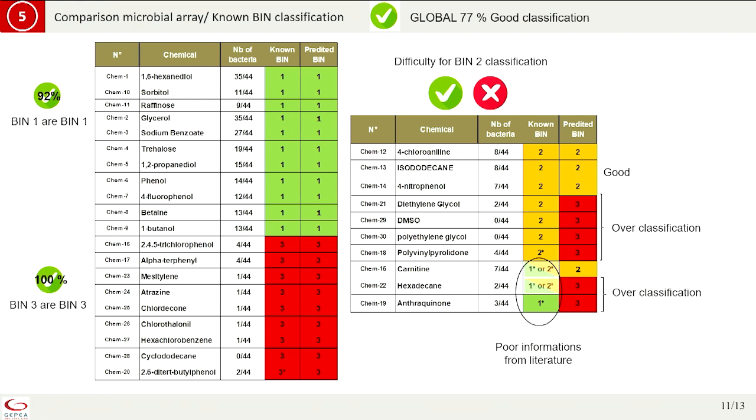For example, you have a problem when you do not have enough information from literature, because you have bin 1 or 2 for carnitine, and we say it is bin 2. And for anthraquinone, we have only one publication, which says it is bin 1, so easily biodegradable, while we did not find more than 3 bacteria that were able to use the substance. So it is biodegradable, but not enough, so it is bin 3.